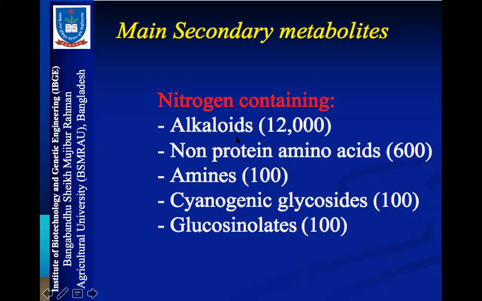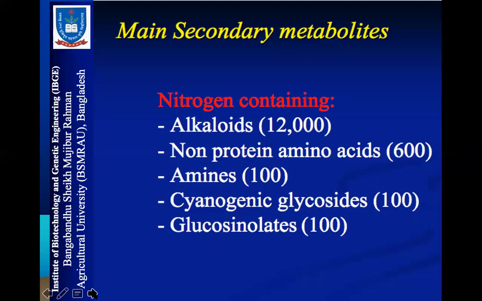So these are other nitrogen containing secondary metabolites. So you must remember that not only alkaloids, there are some other secondary metabolites which contain nitrogen. Alkaloids obviously contain nitrogen, but there are some other secondary metabolites like non-protein amino acids, amines, cyanogenic glycosides, and glucosinolates.